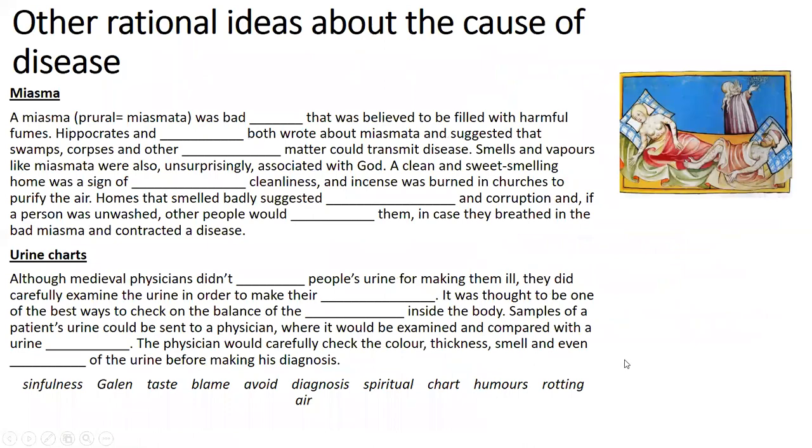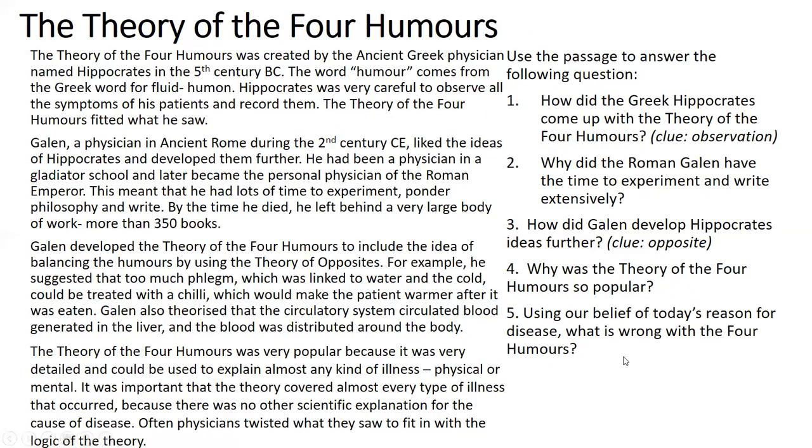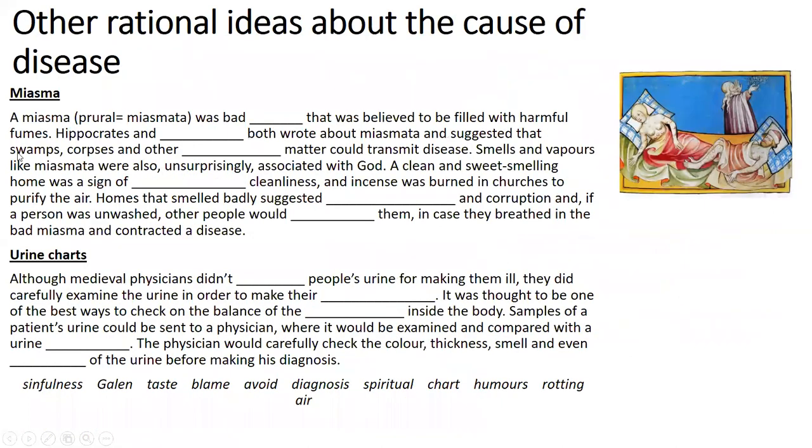So far we've gone through the main concept of the theory of the Four Humours. I'm going to go back to those in a minute. But this is just another little task that we can consider. These were other rational ideas about the cause of disease. And by rational, we mean something that has some element of explanation and it can be proven to a degree. Okay? The first one, miasma, and the second one, urine charts.